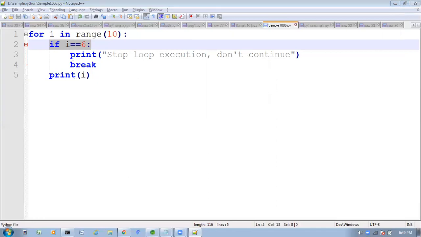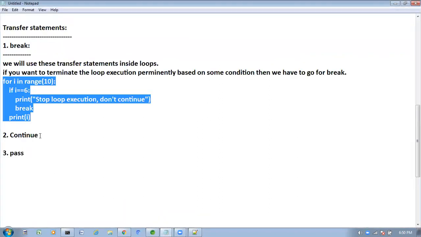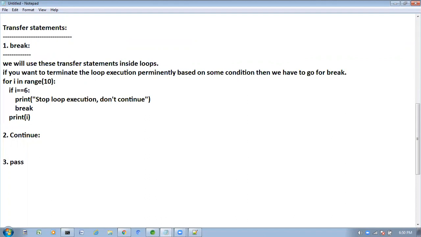See here, I don't want to continue. I want to stop the loop execution whenever I value becomes 6. So for that, here I am writing a condition. If I equal to 6, then what do we have to do? I want to stop the loop execution. See, stop loop execution, don't continue, come out, break. Right? So now, next one is continue.